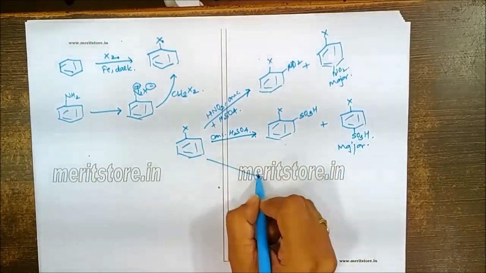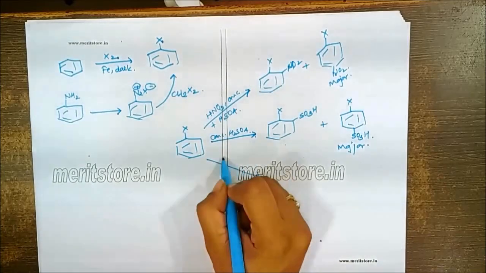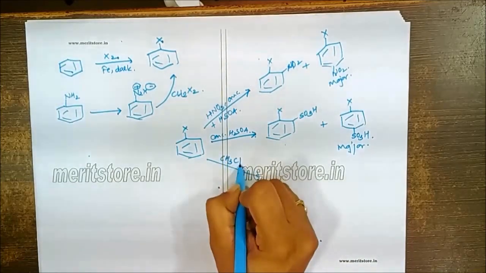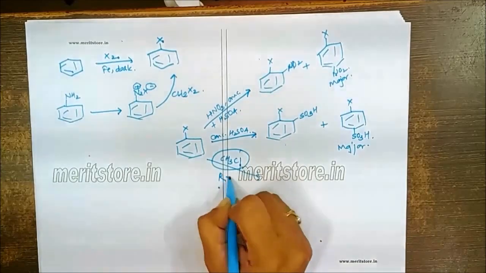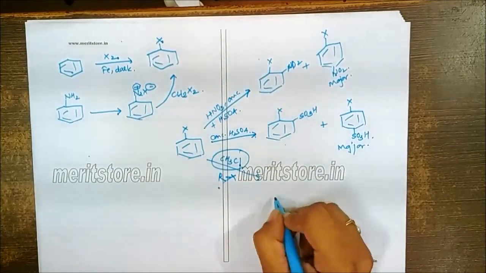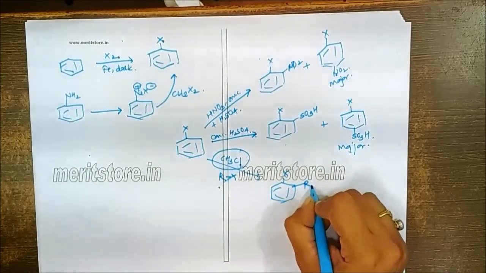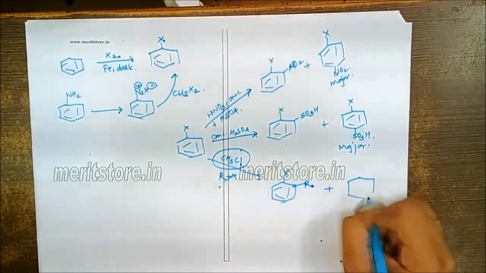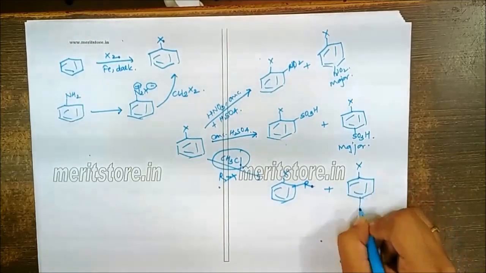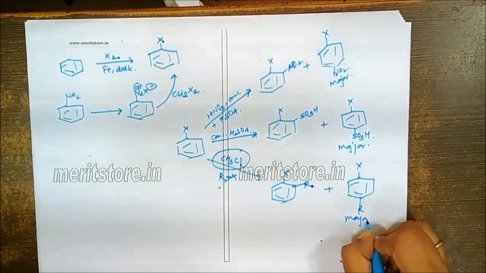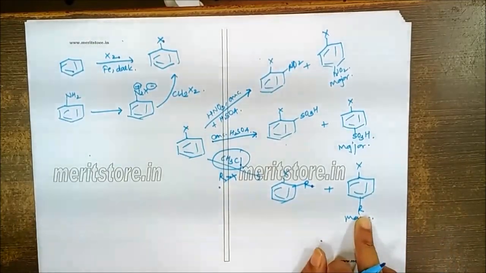Similarly, we have to remember all Friedel-Crafts reactions. If you allow this to react with CH3Cl, an alkyl halide, let's say in general I'm talking about RX, then there will be two products, either R will be introduced at the ortho position or R will be introduced at the para position. Major is always the para product. This is called Friedel-Crafts alkylation.